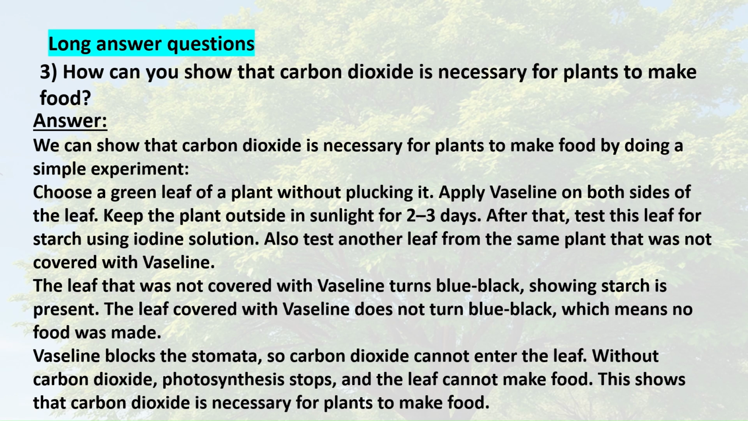Vaseline blocks the stomata, so carbon dioxide cannot enter the leaf. Without carbon dioxide, photosynthesis stops, and the leaf cannot make food. This shows that carbon dioxide is necessary for plants to make food.